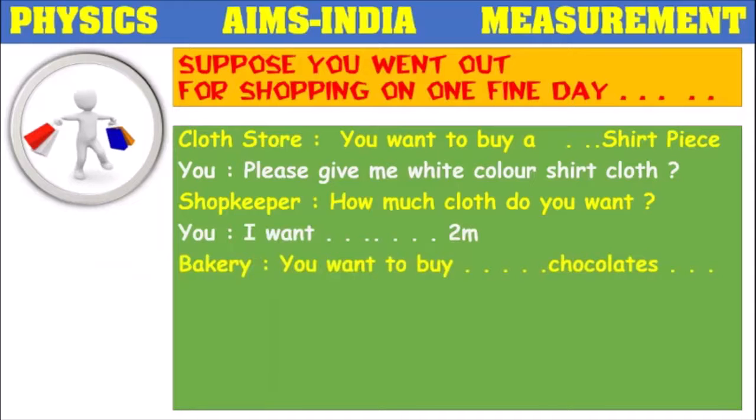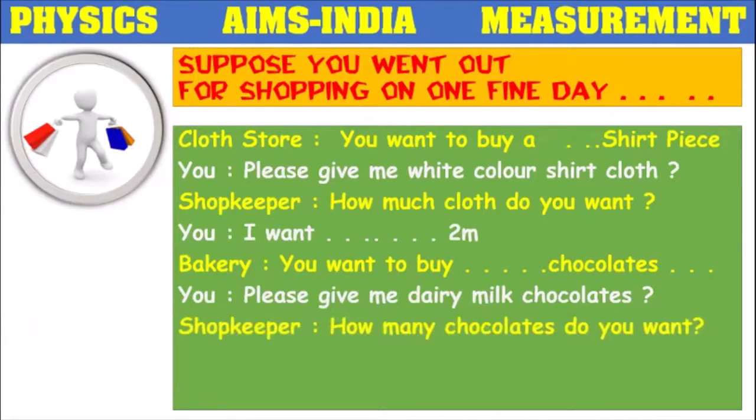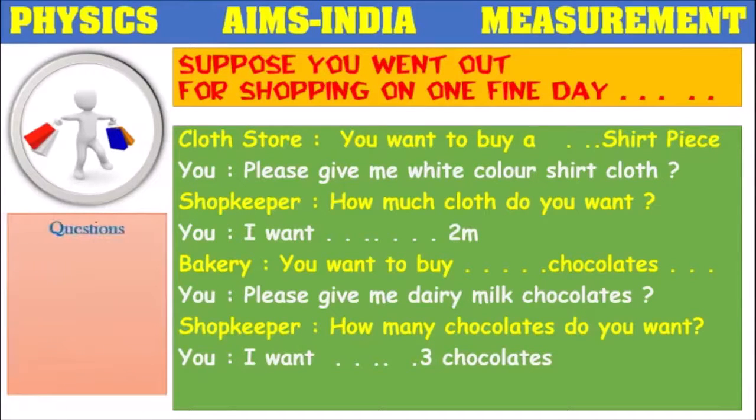Then you went to a bakery, you want to buy some chocolates. "Please give me Dairy Milk chocolates," like that you have asked. He questioned you, how many chocolates do you want? I want 3 chocolates. Like that you might have answered. So if you observe here you will come across some questions like how much or how many. For these kind of questions, you will also get some answers like 2 meter, 3 chocolates, like that answers you will get.